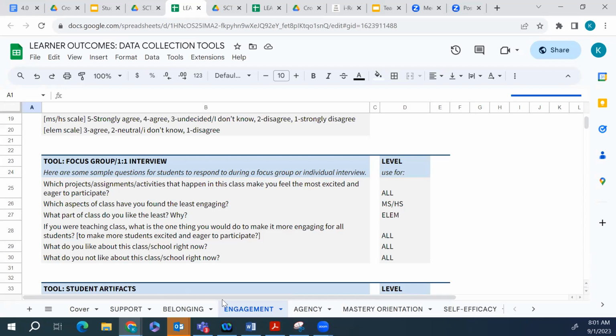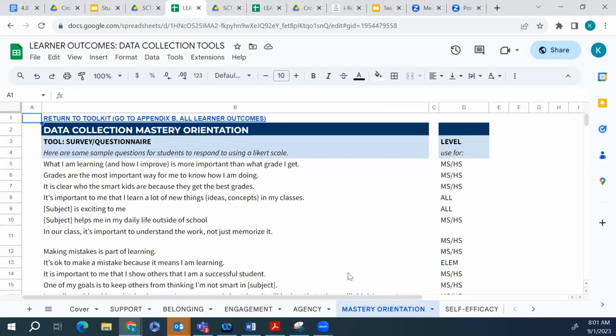students? Now, if I click over to the Mastery Orientation tab, because this is the other thing that I'd like to measure, I notice that there are prompts that are similarly set up to the Engagement tab. So I might choose some more questions for the Likert scale portion of my survey. For example, it's important to me that I learn a lot of new things, ideas, and concepts in my classes that require deeper thinking, like drawing conclusions and creating arguments.